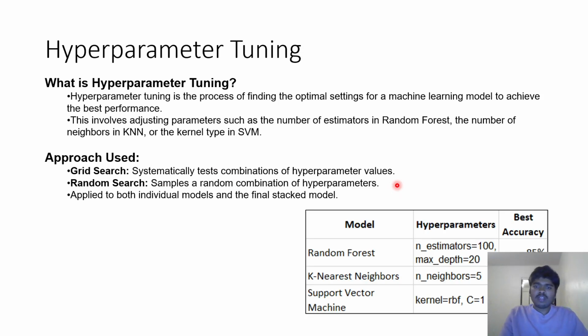And then hyperparameter tuning is just finding the optimal solution out of a number of solutions. Here it finds the best solution to get the best accuracy from the random forest model. And for the KNN it's 80% with the help of hyperparameter tuning. Hyperparameter tuning checks multiple perspectives to get the highest accuracy. We also used grid search and random search. Grid search is the same, searching through the number of possible outcomes for a proper accuracy.